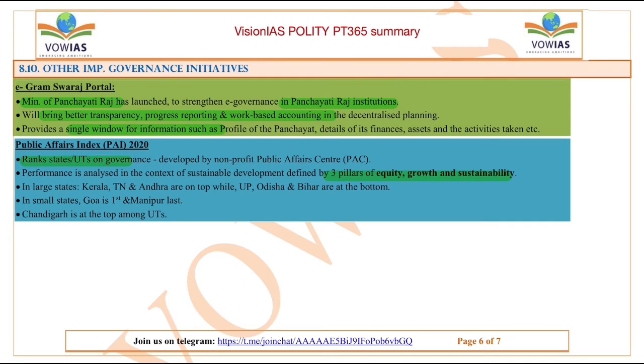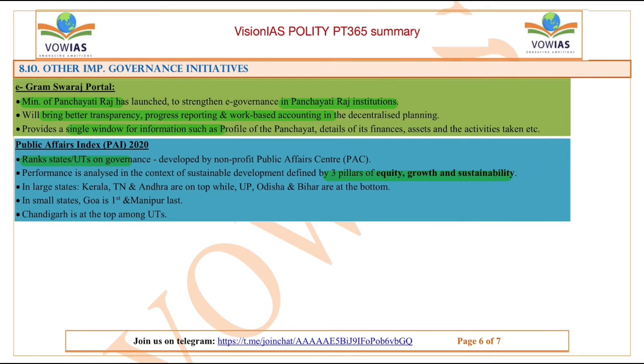the activities taken, etc. Next is the Public Affair Index 2020. It ranks the states, union territories on governance, which is developed by Non-Profit Public Affairs Center. The performance is analyzed in the context of sustainable development defined by 3 pillars of equity, growth, and sustainability. In large states like Kerala, Tamil Nadu, and Andhra Pradesh, they are on top, while states like UP, Odisha, Bihar at the bottom. Small states like Goa is at first, and Manipur is in the last. Chandigarh is top among the union territories.